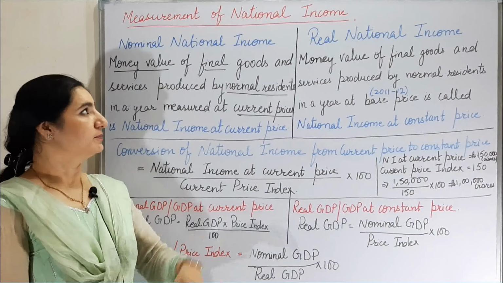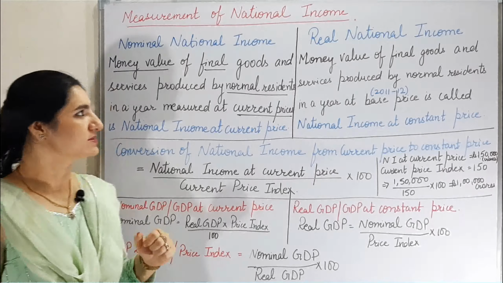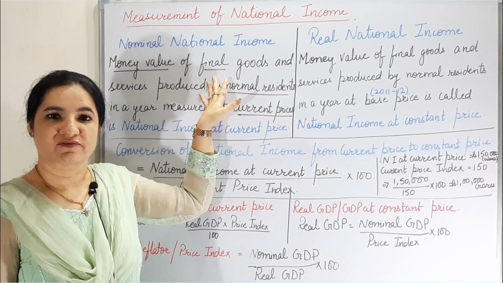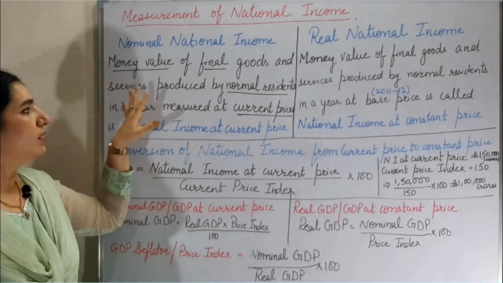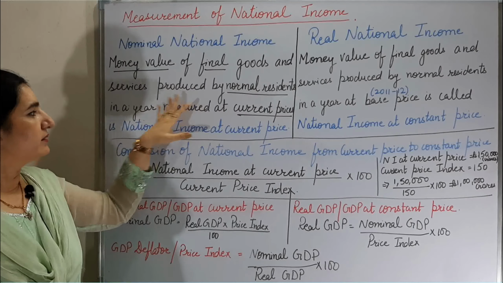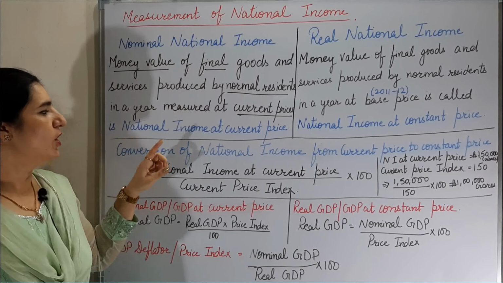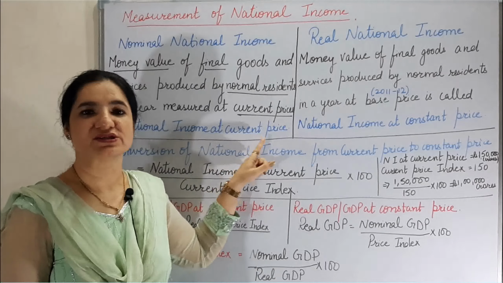First part is nominal national income. There are a few keywords to be applied in the definition of this. The money value of only the final goods and services which are to be taken at its current price, but these should be produced by the normal residents and measured in 1 year only. When these are taken at current price, it is called nominal national income or national income at current price.